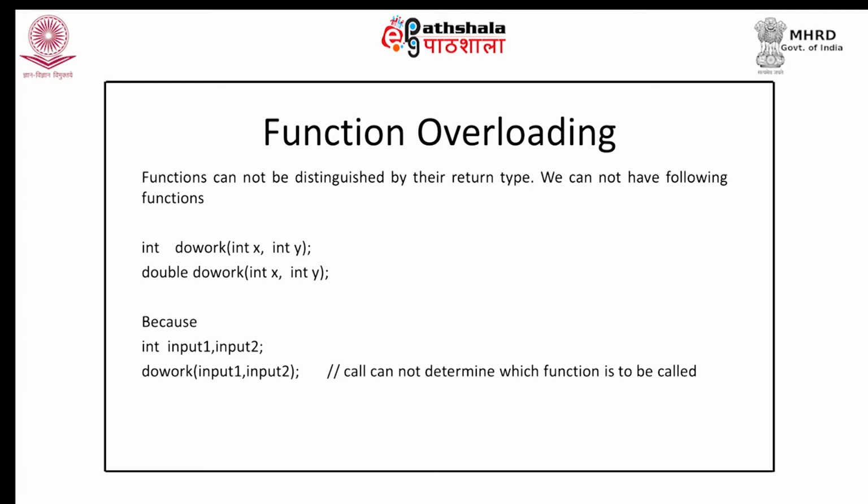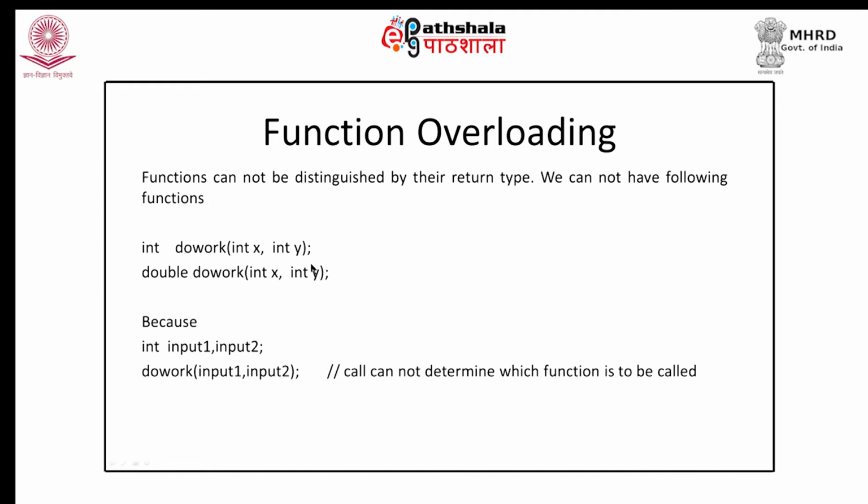Function overloading is possible when the multiple definitions of a function have different types or different numbers of arguments, but the functions cannot be distinguished by their return type. What does that mean? We cannot have the following functions. Let us say we have 2 functions with the same name, do work, they differ in terms of their return types, but their arguments are the same. But this kind of overloading is not possible. Why is it not possible?